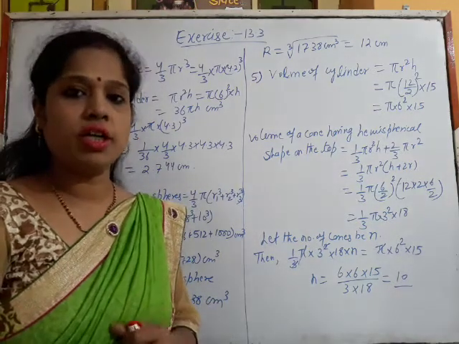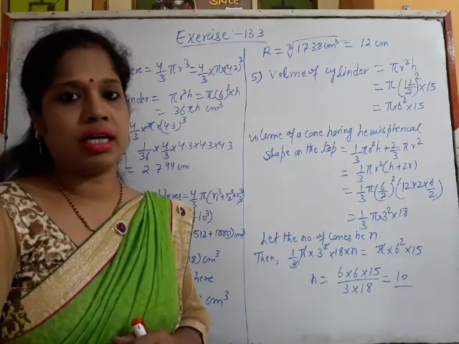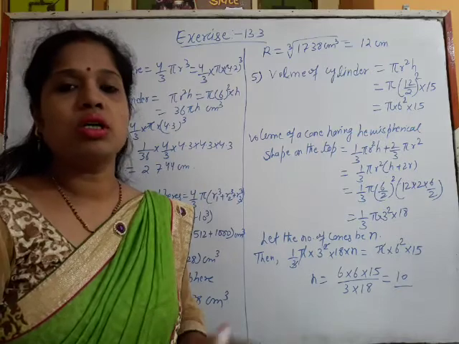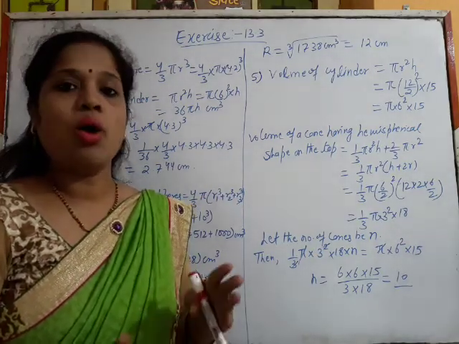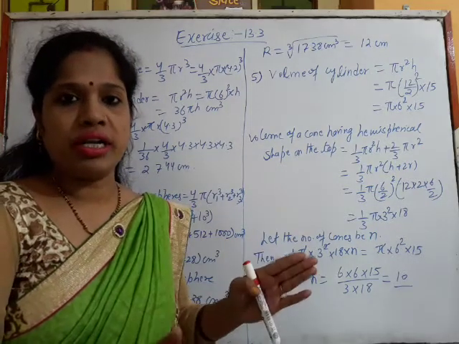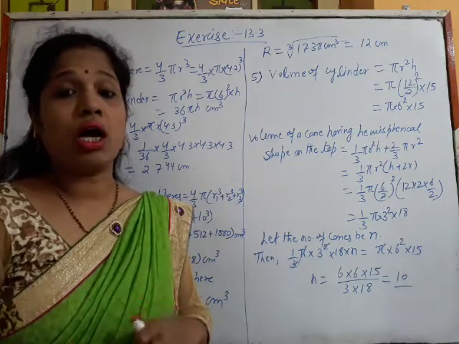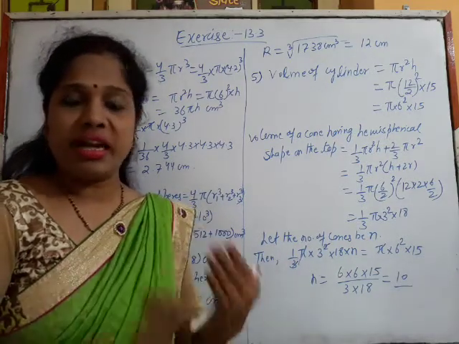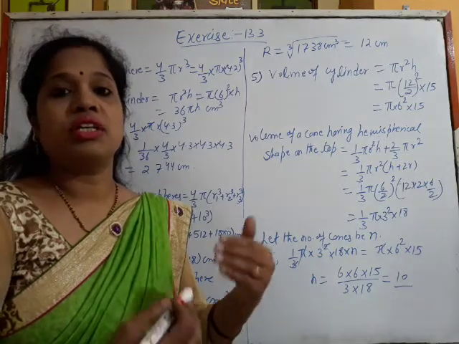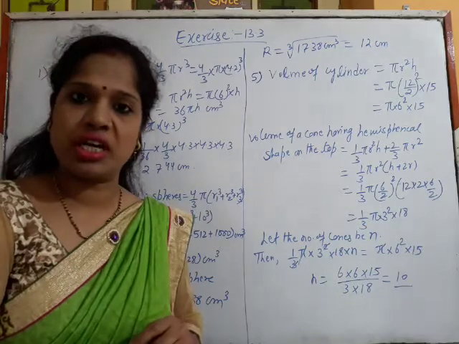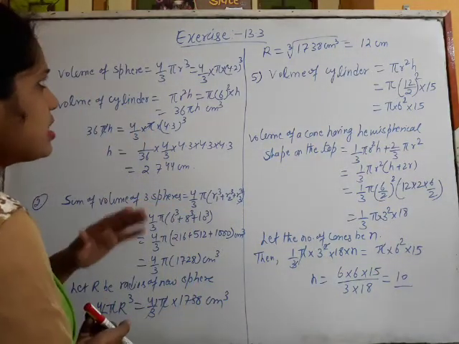Now exercise 13.3 of chapter Surface Areas and Volume of class 9th. This exercise is about conversion of solid from one shape to another. When a shape of a solid changes from one shape to another, how does the volume depend, and what is the effect of the change on the volumes of different shapes, that we will see here. So the exercise is all about that.